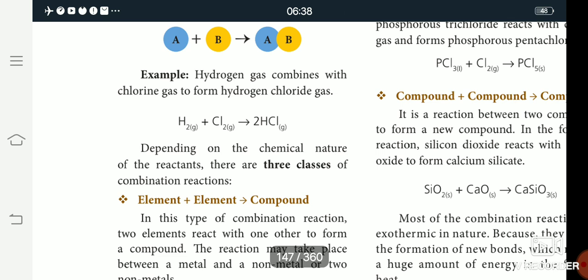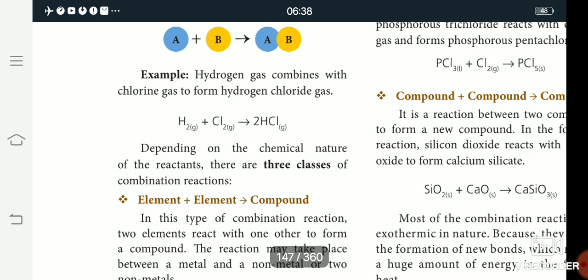Then compound. A compound is a substance formed when two or more chemical elements are chemically bonded together. An example of a compound is H2O, water. Hydrogen and oxygen are combined, so two elements are present. Then sodium chloride, the salt. In sodium chloride, two elements are present in the compound. So this is the compound.